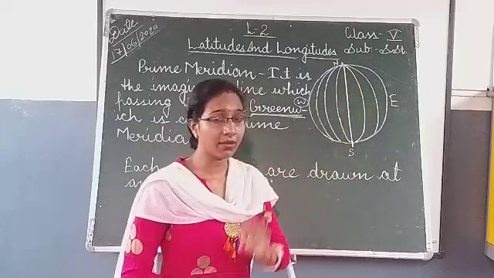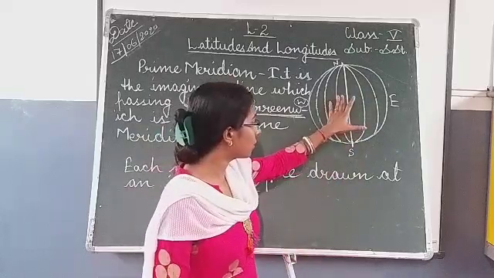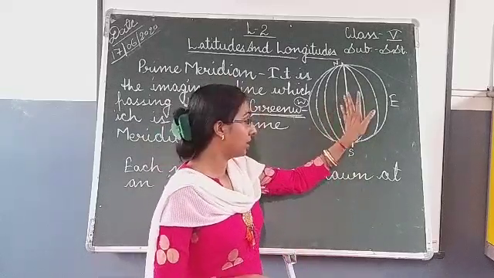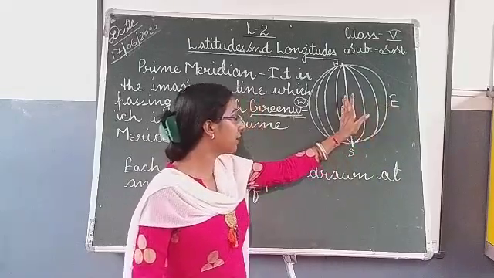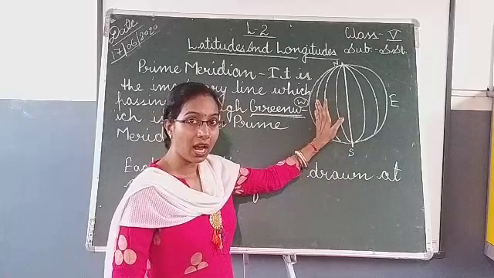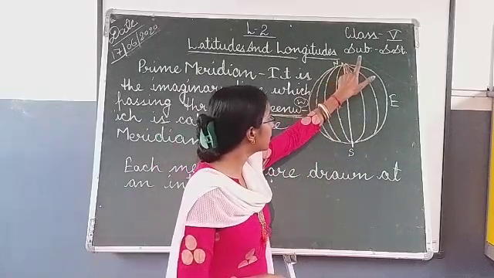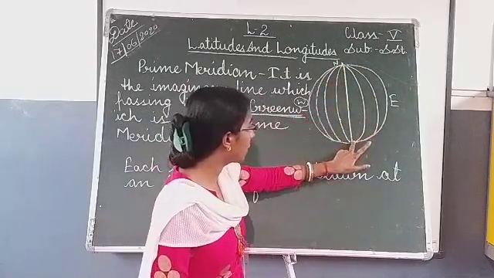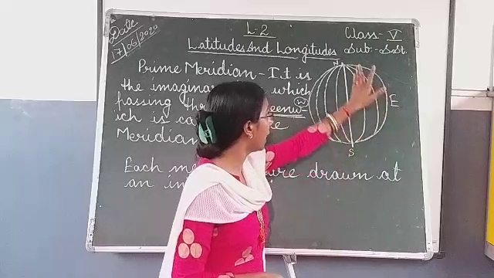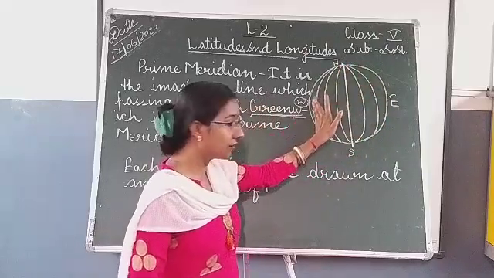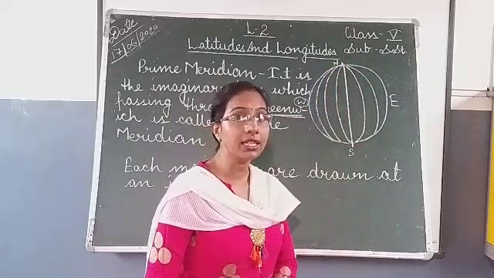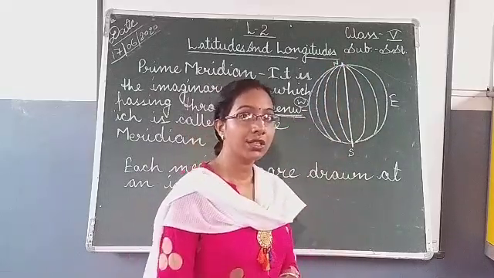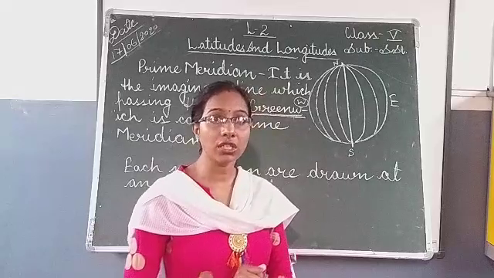Longitude, as I have already told, is also known as meridian. The 180 degree meridian east and the 180 degree meridian west are the same line, and it is called the international date line.